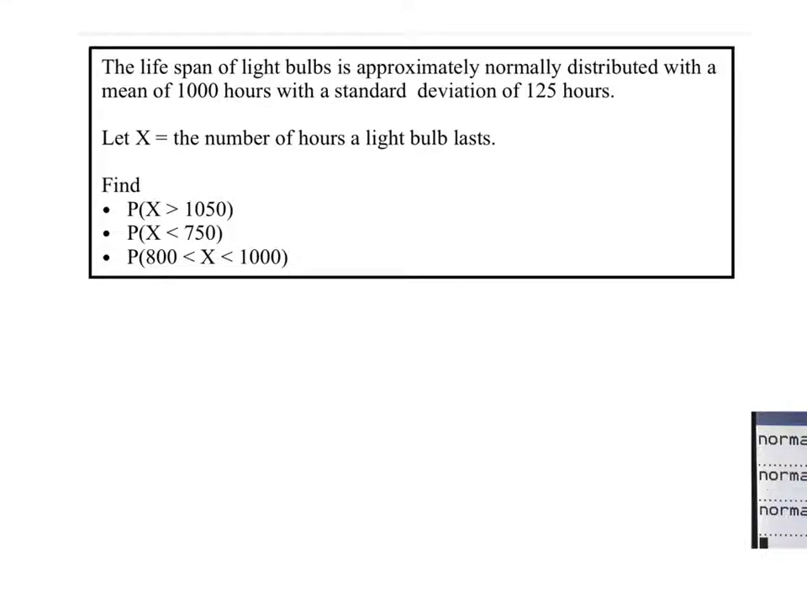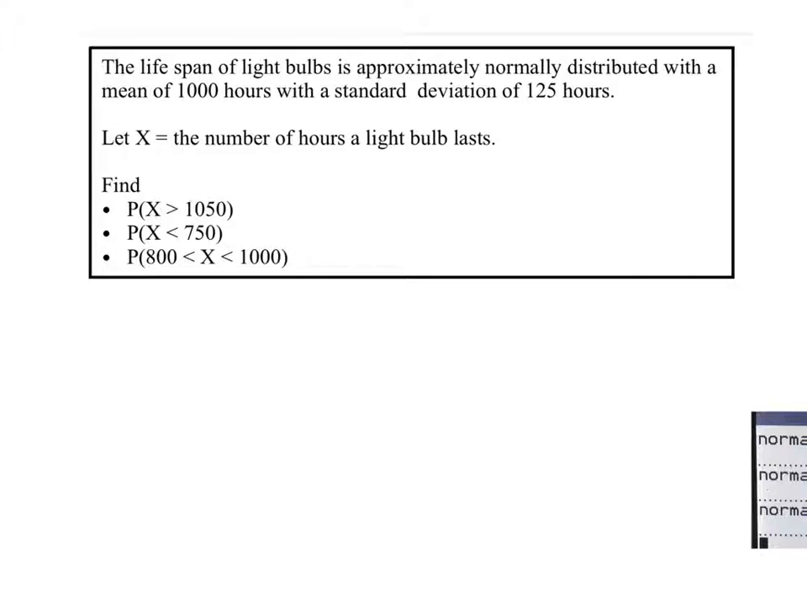In this video, I want to review some things we've talked about before, and then show some new calculations, and then talk about continuous random variables. So, the lifespan of light bulbs is approximately normally distributed with a mean of 1,000 hours and standard deviation of 125 hours. Let X be the number of hours a light bulb lasts.